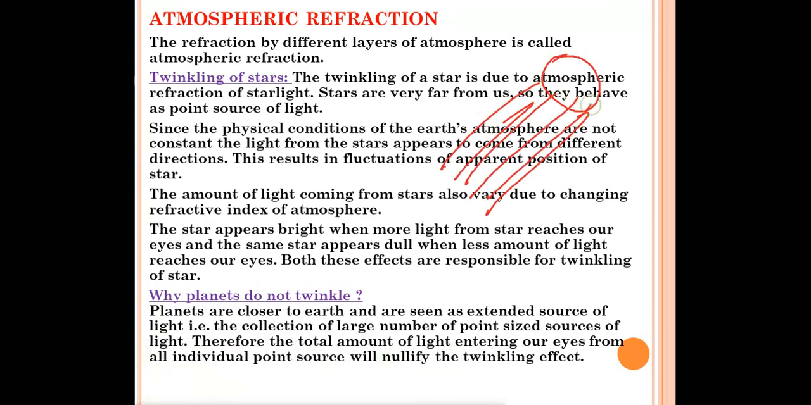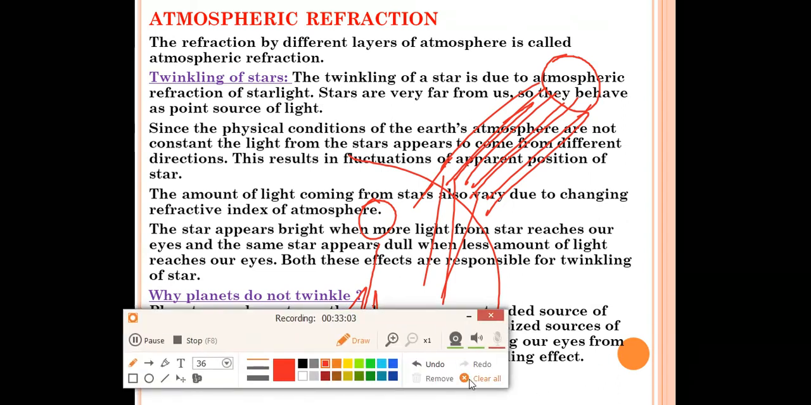When these light rays reach us, what will happen? Suppose this is our atmosphere and we are standing over there. When these light rays reach us, they will cancel out each other's effect. When the light rays refract, they cancel out each other's effect, and thus it nullifies the twinkling effect. The twinkling effect is cancelled because of the many light rays coming from the planet. So this was the answer for why planets do not twinkle.